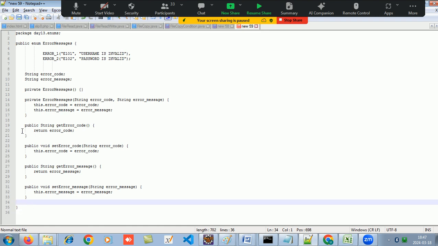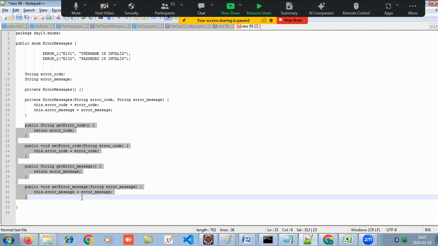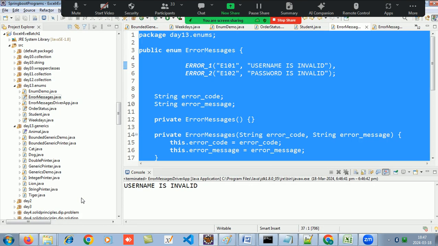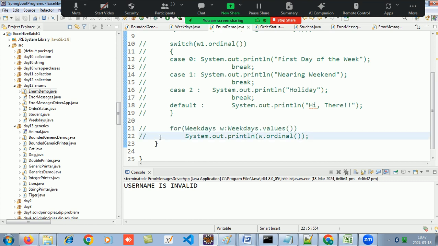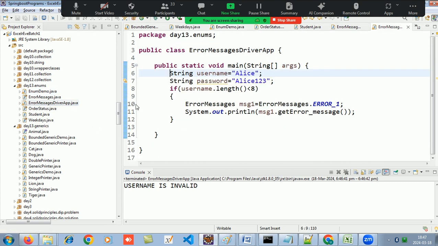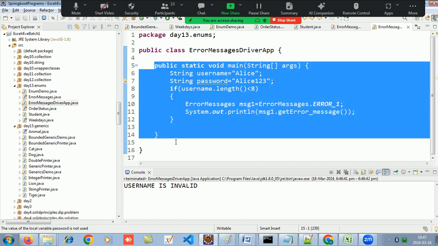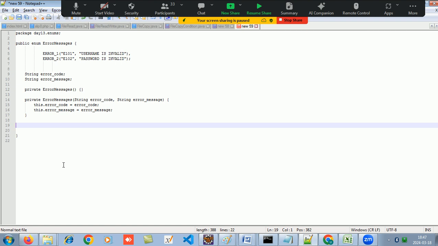Okay, getter setters you all know, right? So you all can write your getter setters, and I will put this code also over here. This is the main method of my driver app.